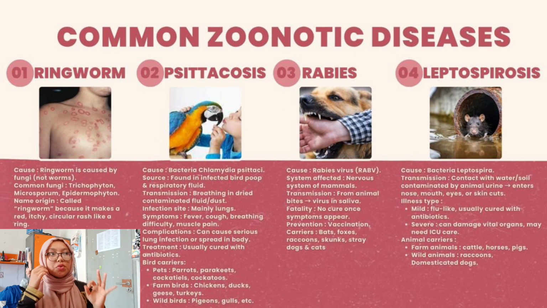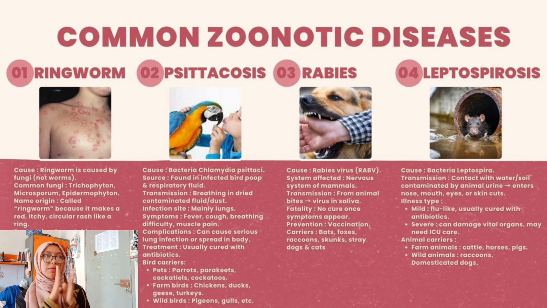Then the third one is rabies. The cause of rabies is the rabies virus, or RABV. The system affected is the nervous system of every infected mammal, and it is transmitted through animal bites, which contain the virus in the saliva. The fatality of rabies is very high, and there is no cure once the symptoms appear.